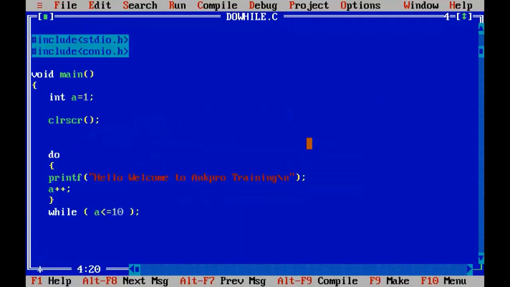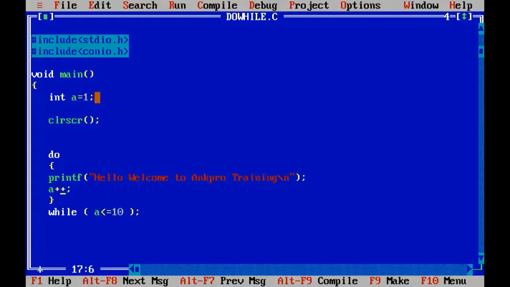So what happened here? When a is 1, we printed successfully and a was incremented to 2. 2 is less than or equal to 10? Yes, so it is printed. Every time when a is 3, a is 4, it is printed as long as the condition is true. So the difference is that first it will execute the set of statements and then go and check the condition, right? Even when the condition is false, it will be printed at least once.